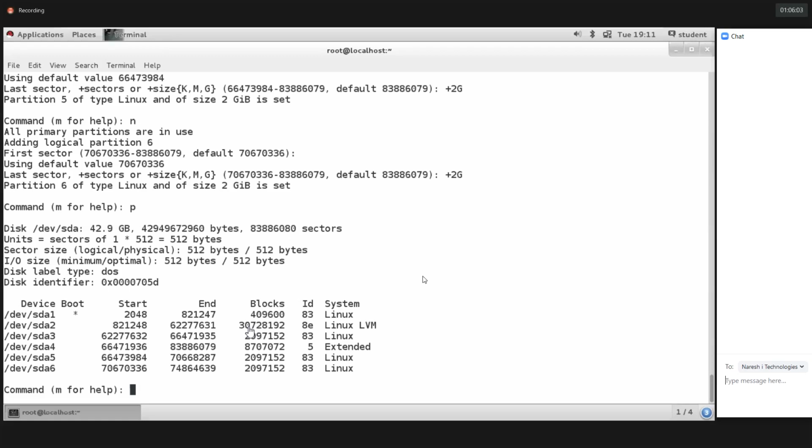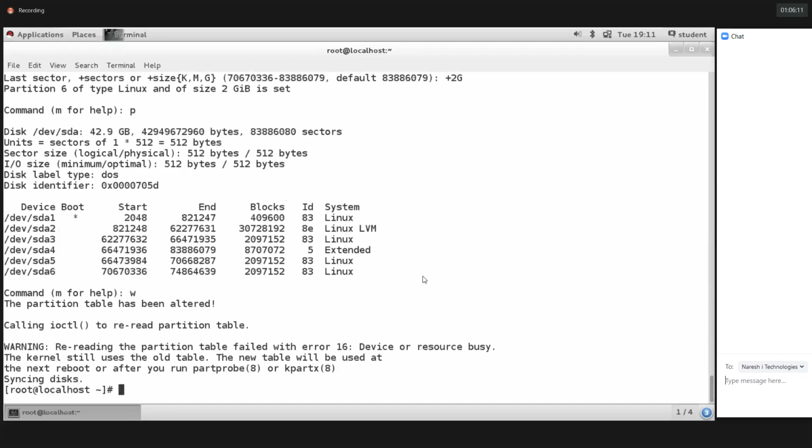I need to save this partition table. So how to save the partition? I created the partitions, and I need to save this partition table. So W to save the partition. It's very simple, guys. fdisk, a space, we need to provide the disk name and then hit enter. To create a partition, the N option we need to use. To delete a partition, D. To save the partition table, W. So W: save and exit.